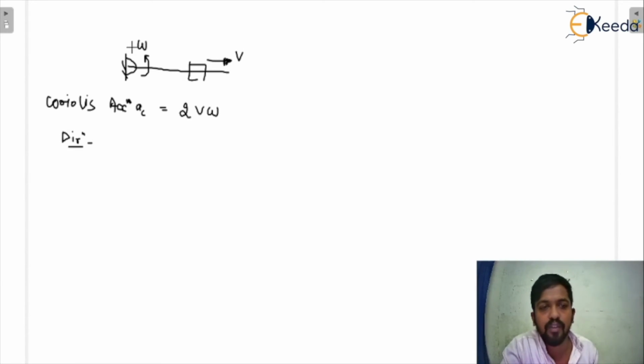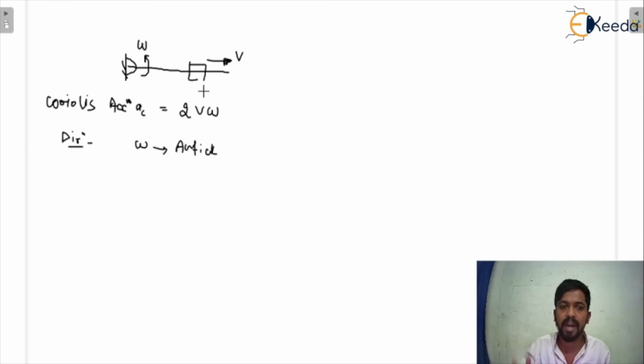First tap the sense of omega. Omega is rotating in anti-clockwise direction. Now you have to rotate the v vector by 90 degrees in the same sense of omega, that means in anti-clockwise direction.